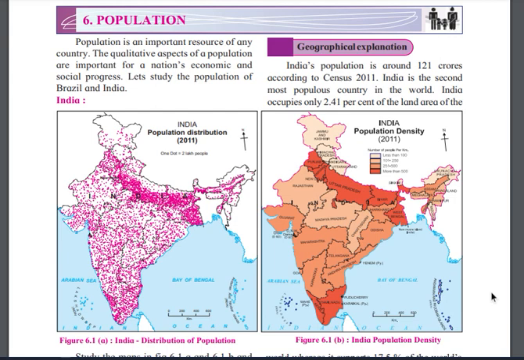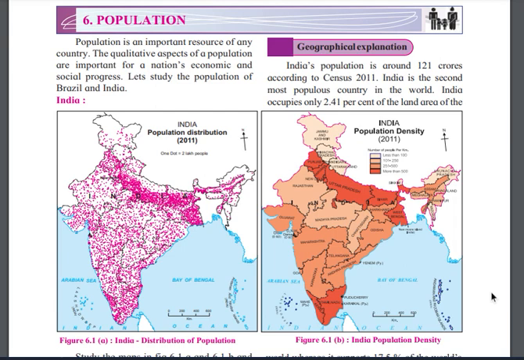Population means that in a particular area there are a number of people living in that area, and that is considered the population. India, and everyone is aware of it, is one of the most populated countries in the world, right? Among 195 countries, India is the most populated country in the world now, in 2023, right? Okay, so population is an important resource of any country.